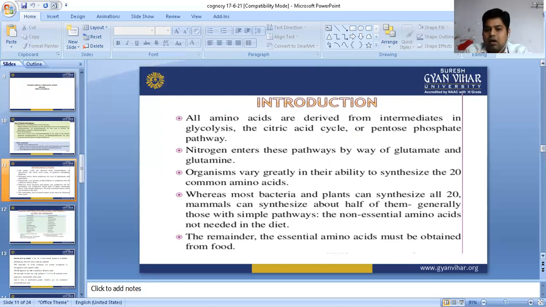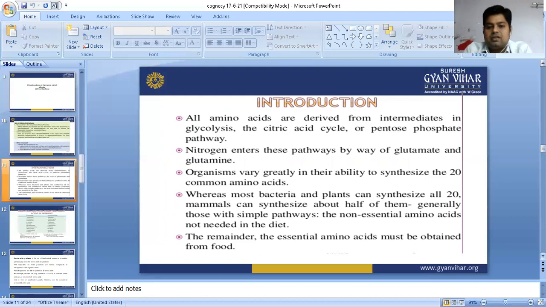Half of them, generally those with simple pathways, are non-essential amino acids and are not needed in the diet, because we can call them essential and non-essential. Non-essential means those amino acids which the body can synthesize, and essential are those which the body is unable to synthesize and must obtain from the diet.